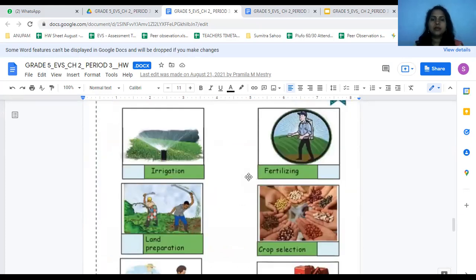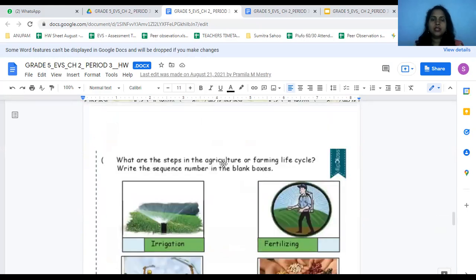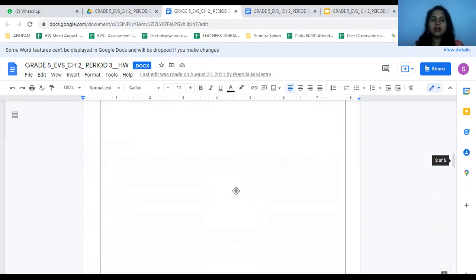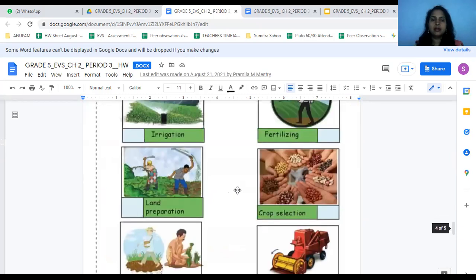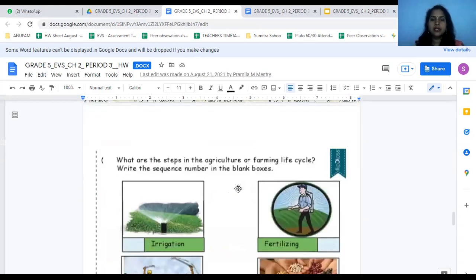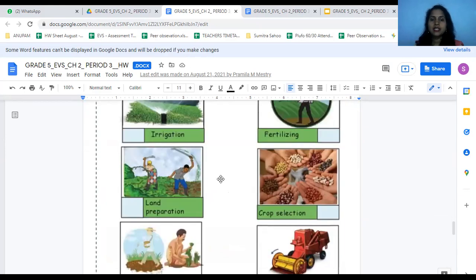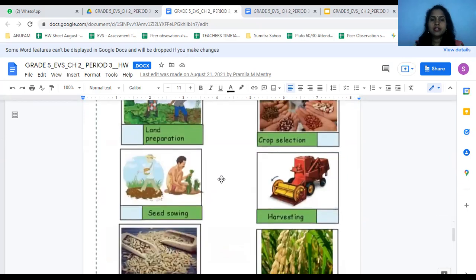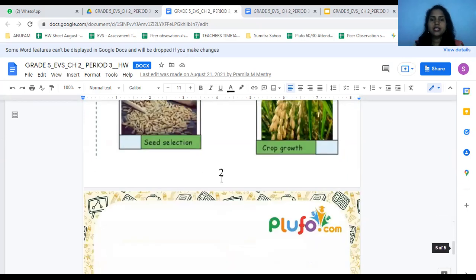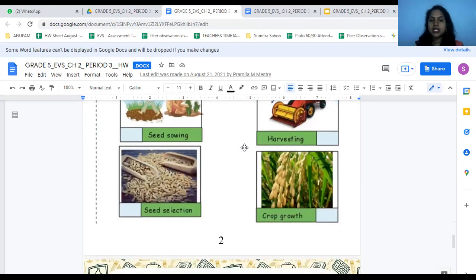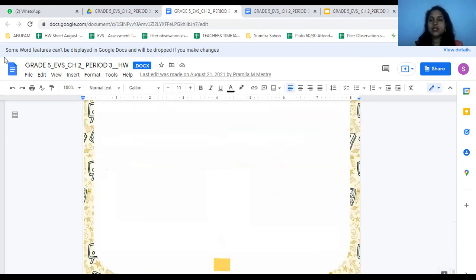What are the steps in the agriculture or farming life cycle? Write the sequence number in the boxes. Which one is the first? Irrigation, fertilizing, land preparation, crop selection, seed sowing, harvesting, seed selection, crop growth. These are the different steps; you have to write which one is first, second, and third. This is the homework for you.